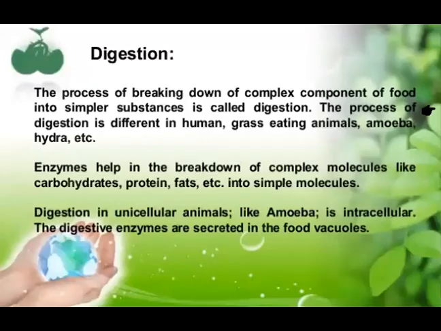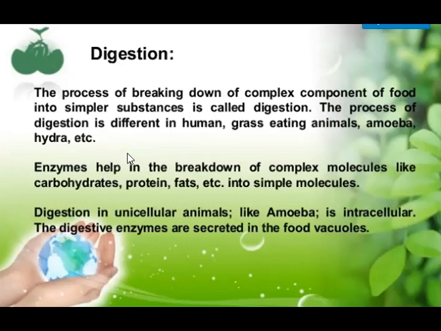So we are talking about the process of digestion. As you know, the process of breaking down of complex components of food into simpler substances is called digestion. The process of digestion is different in humans, grass-eating animals, amoeba, hydra, etc. That means the process of digestion depends on the food which is eaten by that particular organism. The food of humans is different. The grass-eating animals eat different food. They eat grasses and plant parts only. Amoeba and hydra are organisms which feed on different types of food.